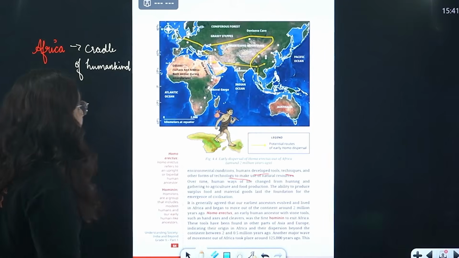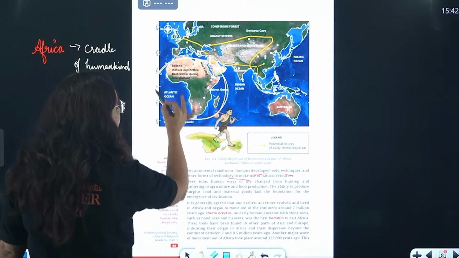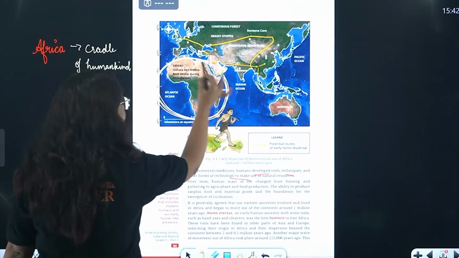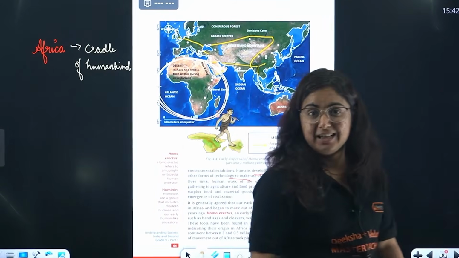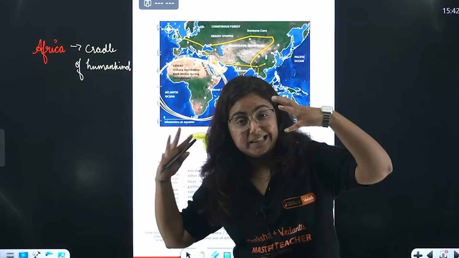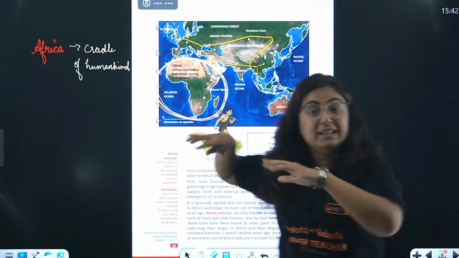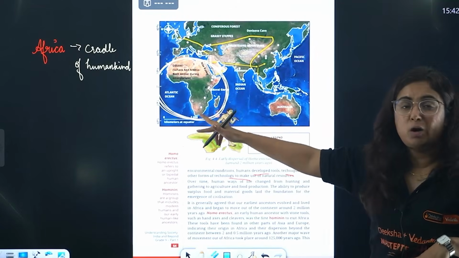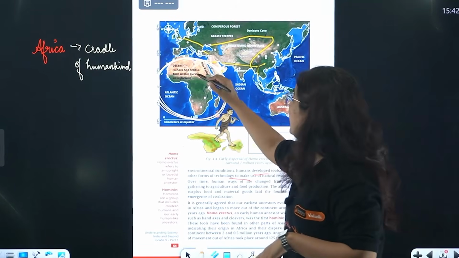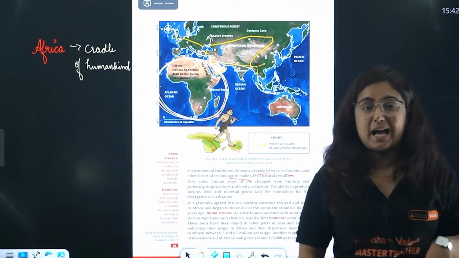Similarly, it is believed that this continent of Africa for a long period of time was the only place where humans used to live. You know that in that 99% of the period in which we don't know about writing, for 80% of the time humans were just living in this continent Africa, and then they started moving towards other parts of Asia and Europe.